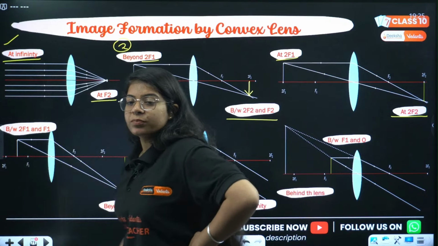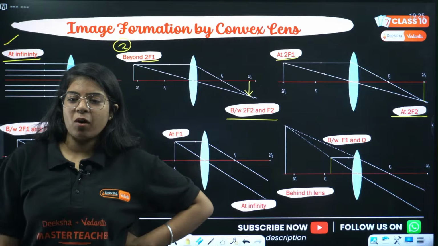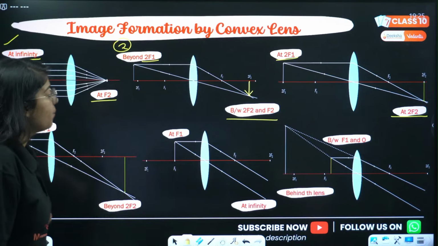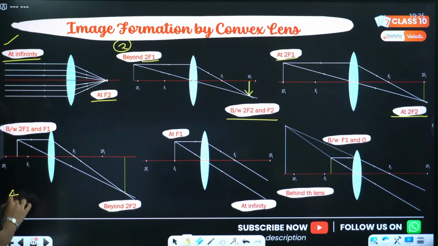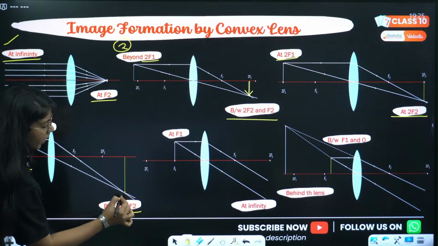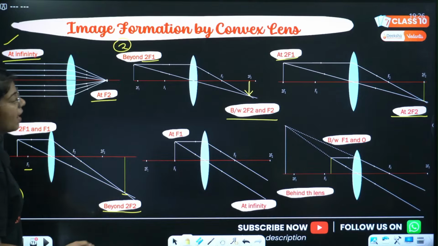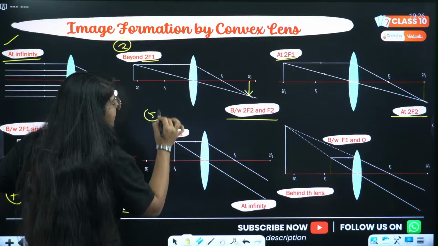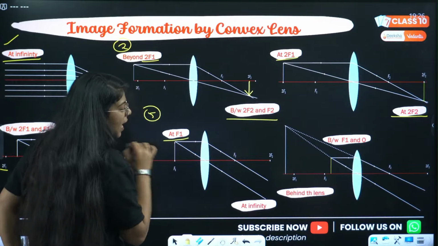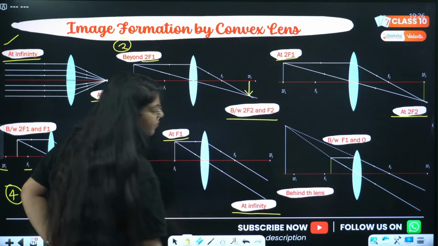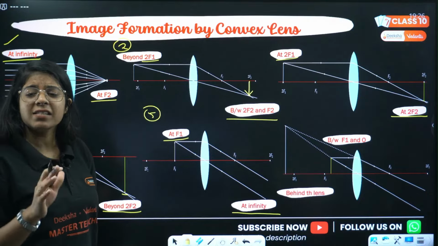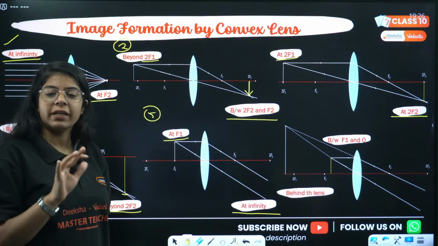चलो बताओ, write down where the images will be formed. जल्दी बताओ, ठीक है. Then in the fourth case we have object between 2f1 and f1 and image beyond 2f2. Done. Fifth case the object is at f1 and the image is at infinity. Already very similar to what? Concave mirror, है ना.